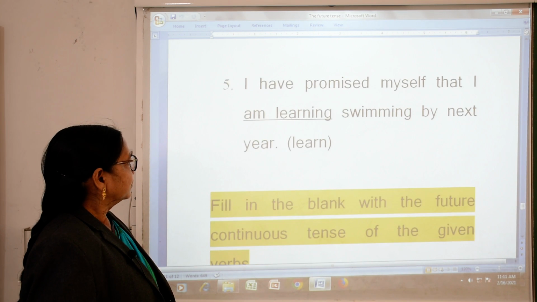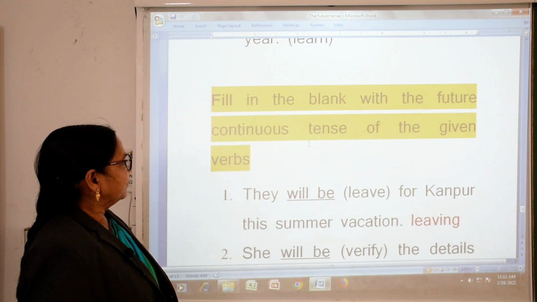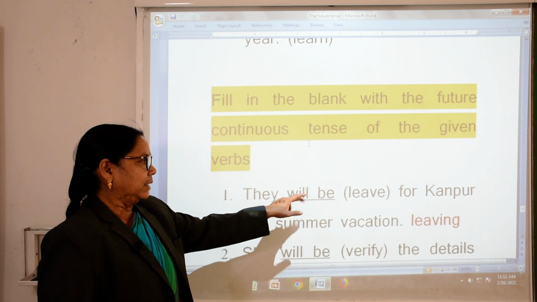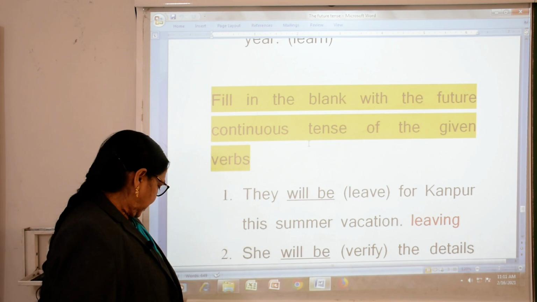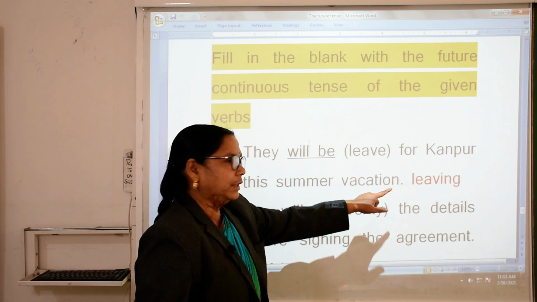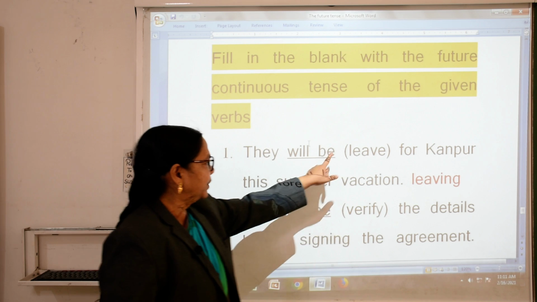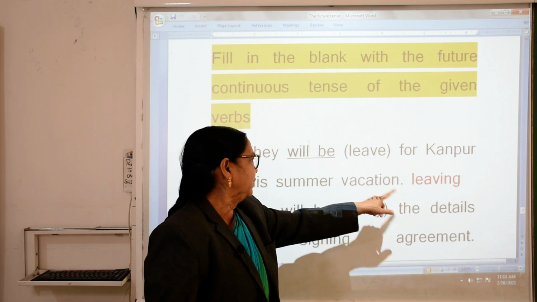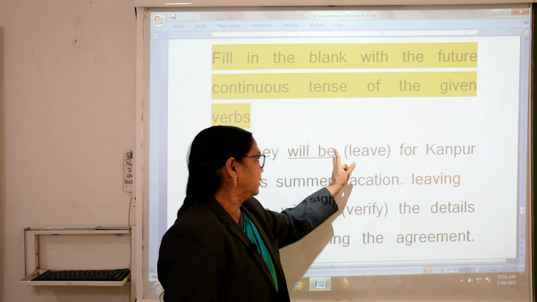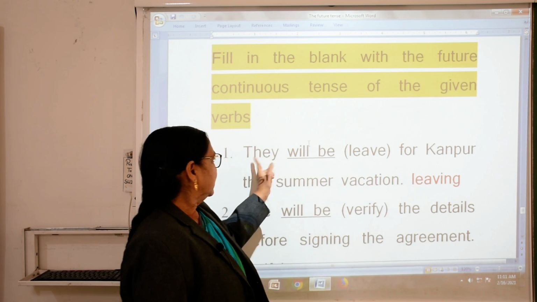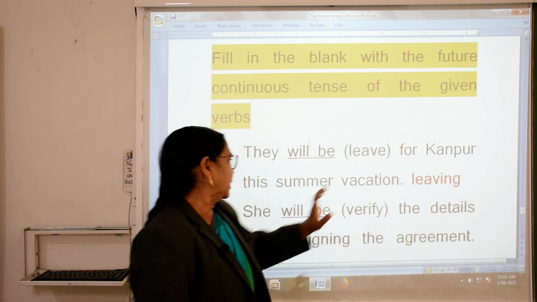Here, fill in the blanks with the future continuous tense of the given verb. They will be living. This living will come here. This answer is here, you have to put this answer here. The red one is your answer. They will be living for Kanpur.